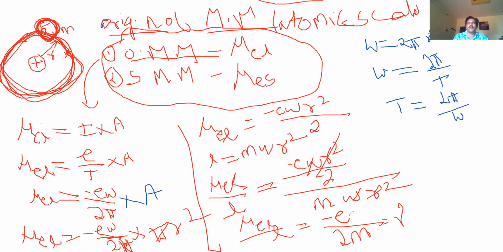E is the charge of the electron, a constant: 1.6 into 10 power minus 19 coulombs. The mass of the electron is 9.1 into 10 power minus 31 kg. So that is constant, and that's why it is written as gamma. So mu L by L is equal to E by 2m.